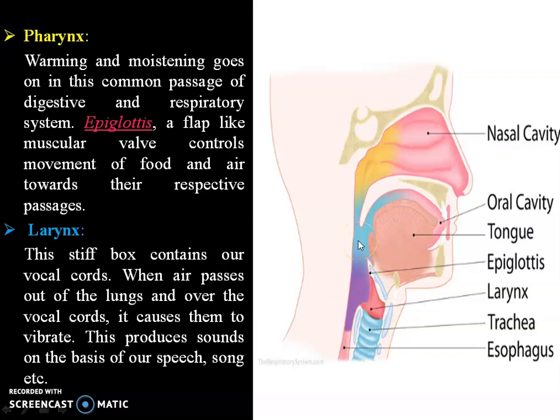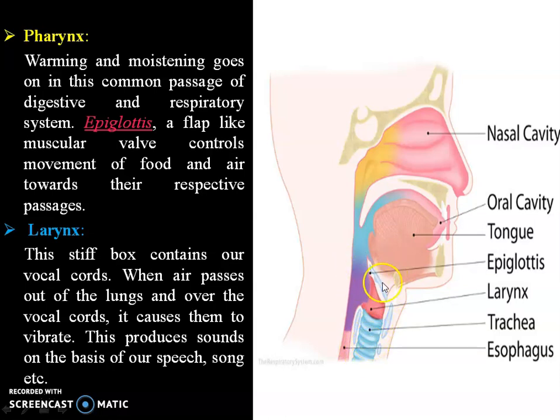The function of the epiglottis is that whenever we swallow food, it partly closes the gate leading to the trachea. So the food goes only into the esophagus and does not go into the windpipe. And when we breathe in, it partly opens for the trachea so that the air goes into the trachea.